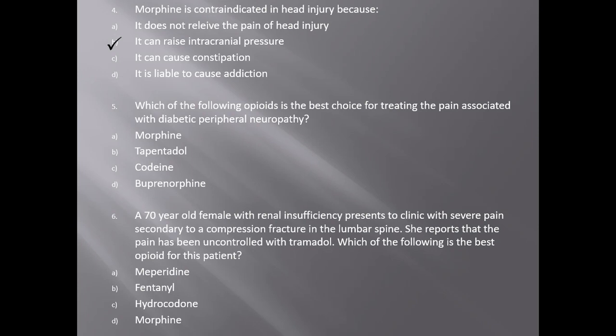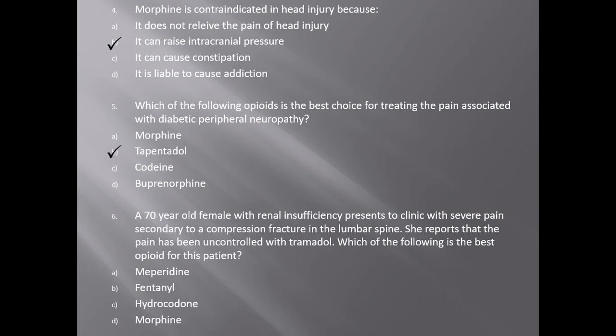Next, which of the following opioids is the best choice for treating the pain associated with diabetic peripheral neuropathy? A. Morphine, B. Tapentadol, C. Codeine, and D. Buprenorphine. And the answer is B.